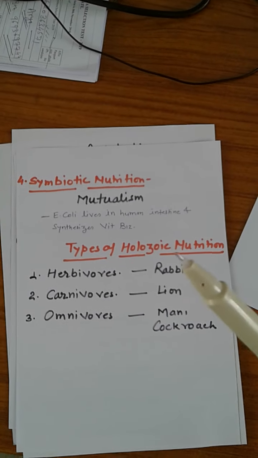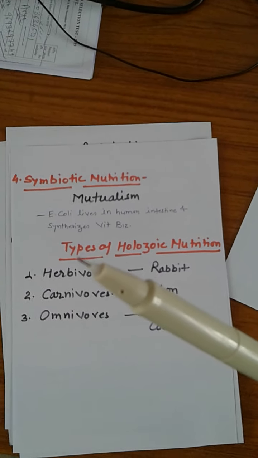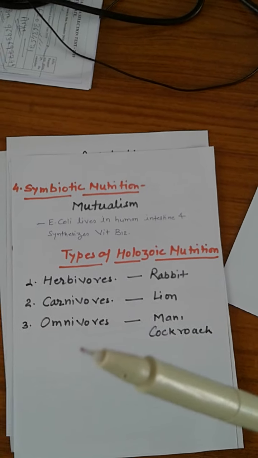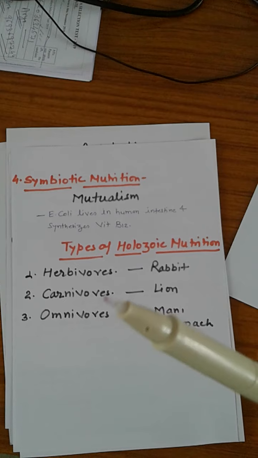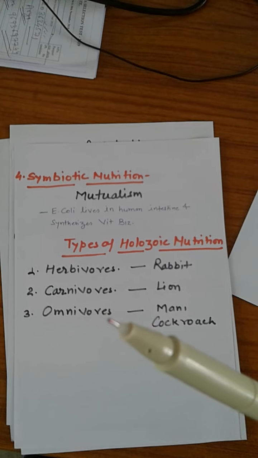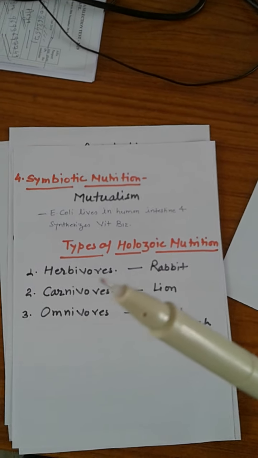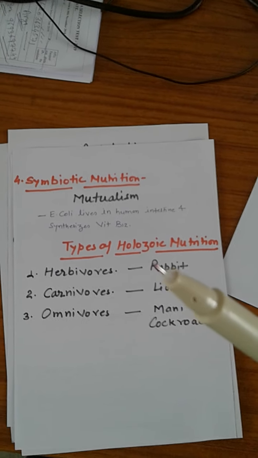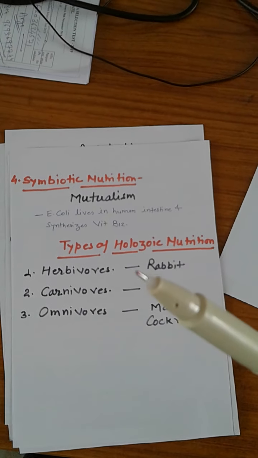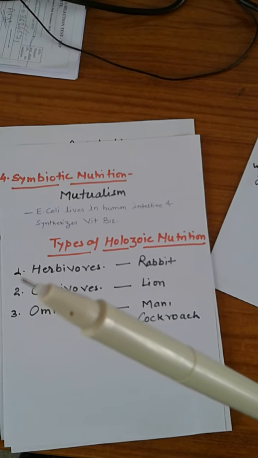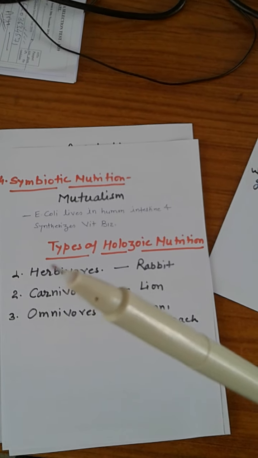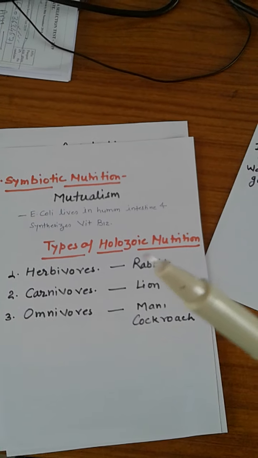Types of holozoic nutrition. Holozoic nutrition is classified into herbivorous organisms, carnivorous organisms, and omnivorous organisms. Herbivorous organisms, example rabbit. These organisms are directly dependent on green plants, through which they obtain their food material.